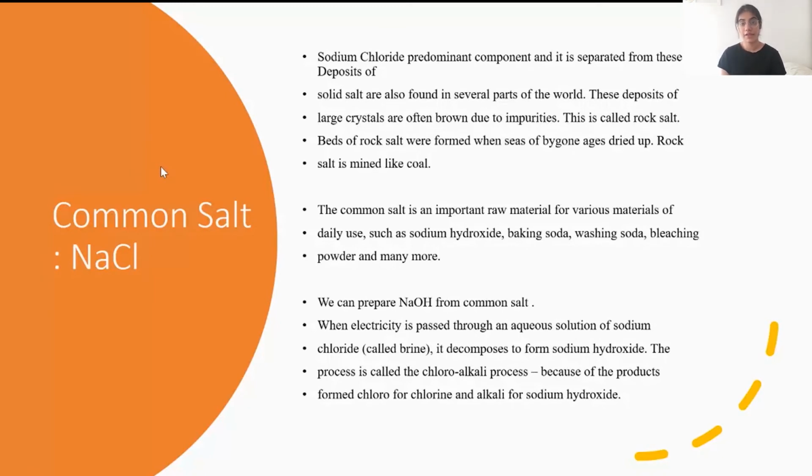Sodium chloride, that is NaCl, common salt, can be used to produce sodium hydroxide, chlorine, and hydrogen gas by a process called the chloroalkali process. When electricity is passed through an aqueous solution of sodium chloride, called brine, it decomposes to form sodium hydroxide, and this process is called the chloroalkali process. This process must be remembered. The other products formed along with sodium hydroxide are chlorine and hydrogen.